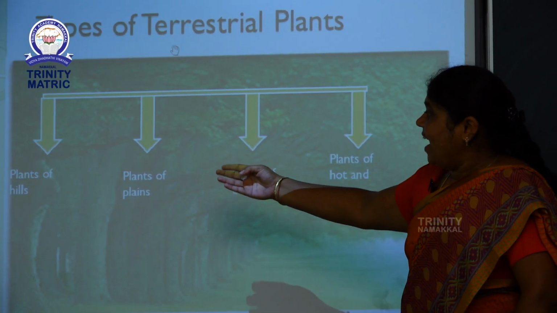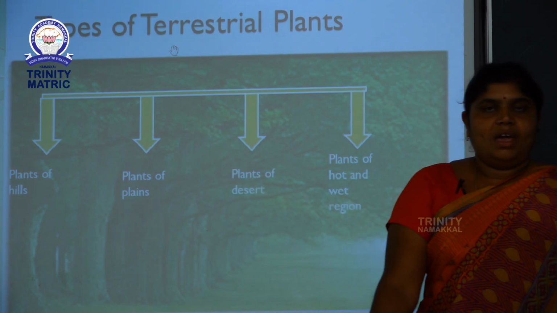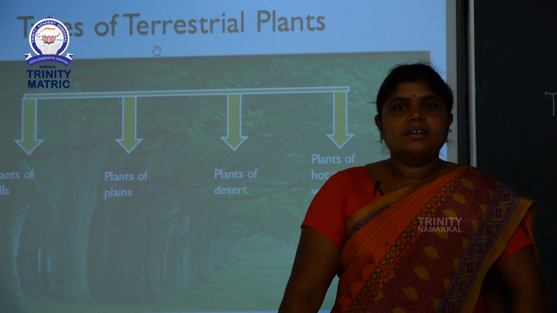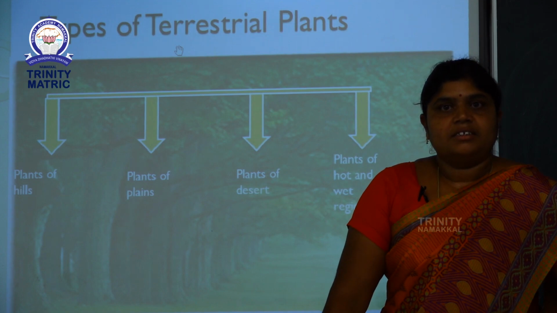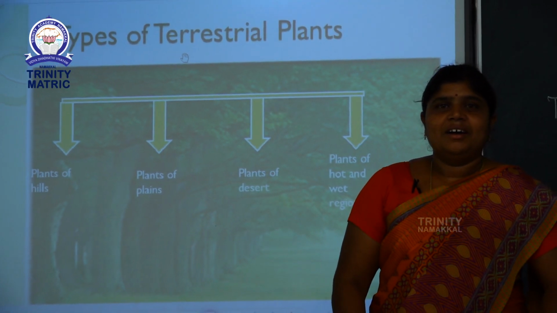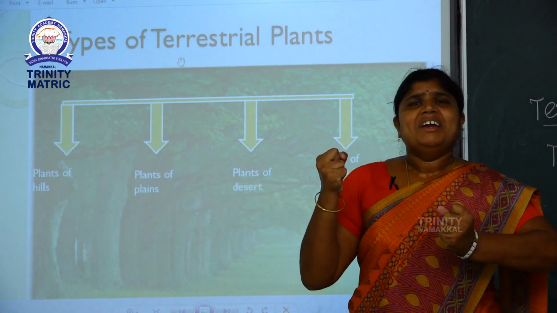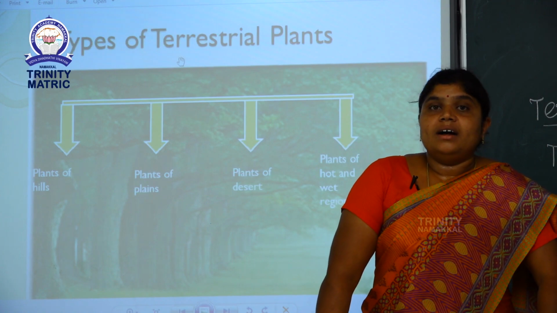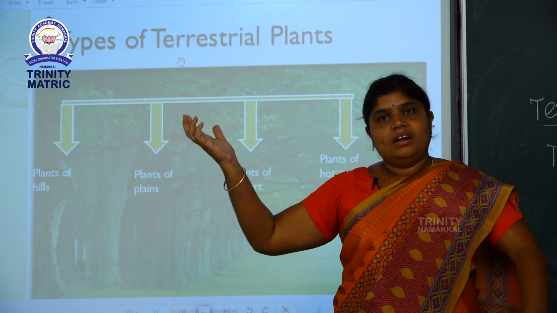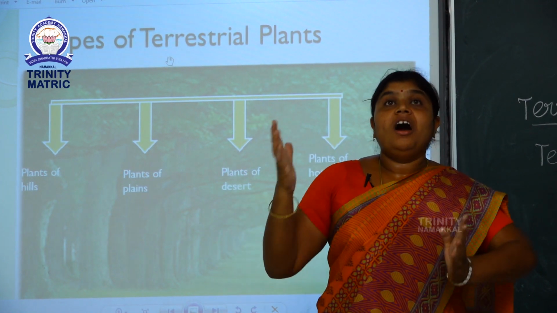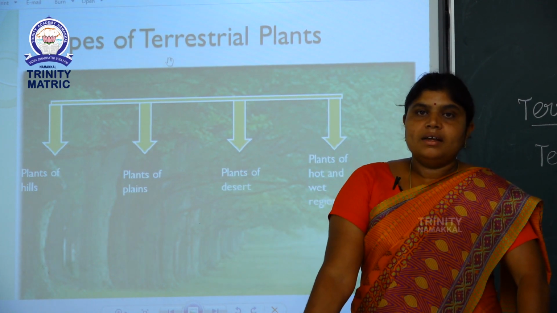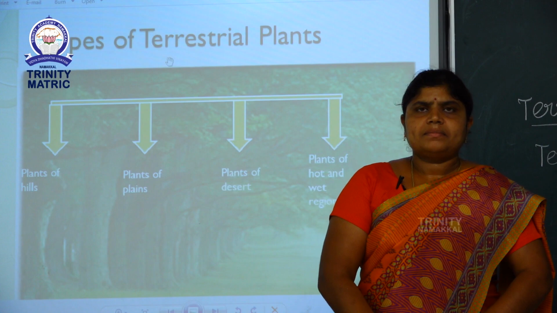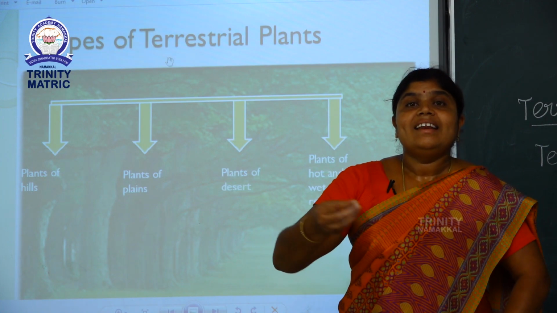First one is plants of hills. Dear students, have you seen Ooty and Kodaikanal areas? What type of climate is in this region? Yes, that area has a very cold climate. So, the plants in that area are very tall, straight and strong. The plants of these cold hill areas have leaves that are needle like in nature.